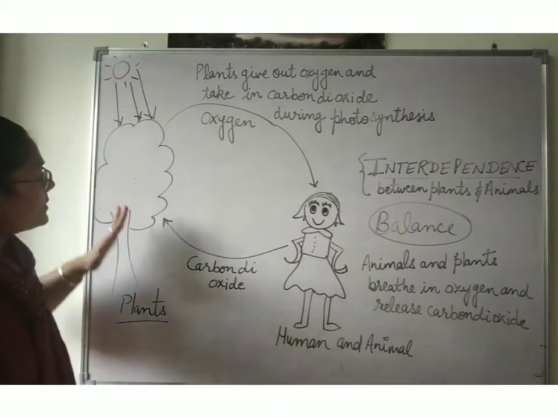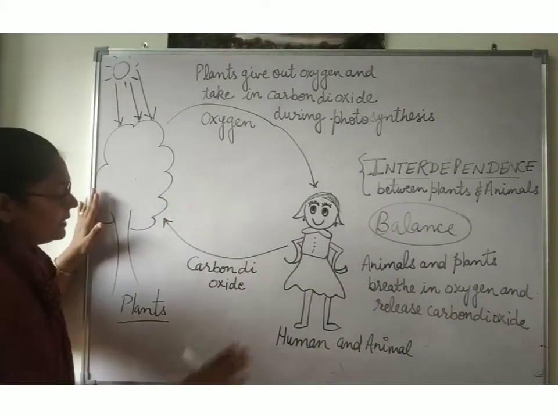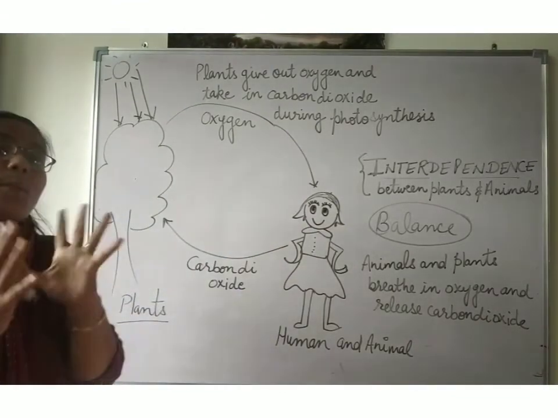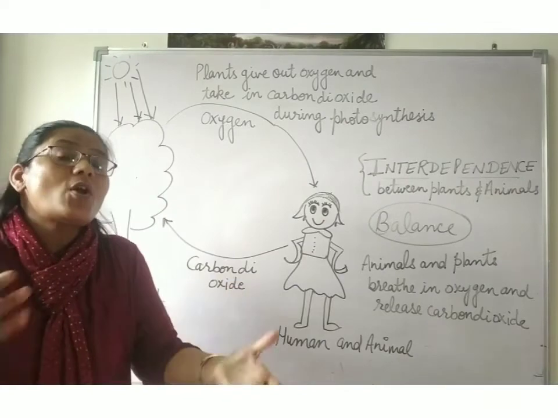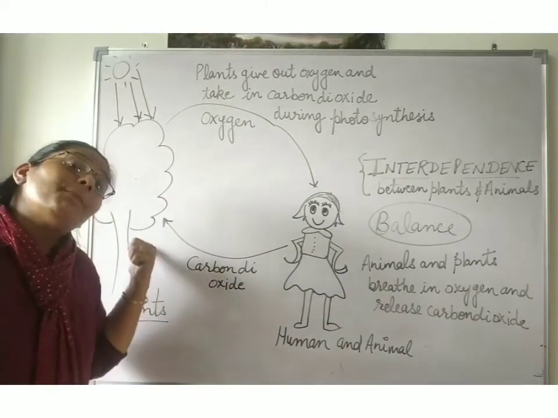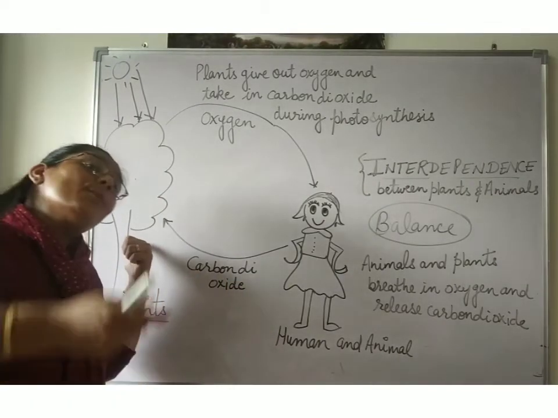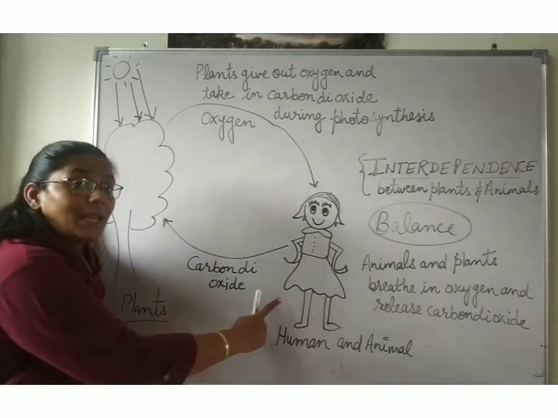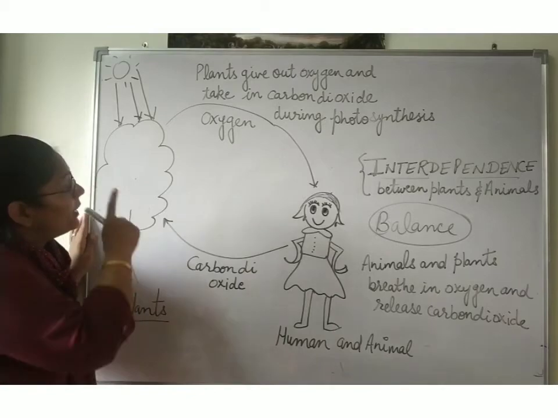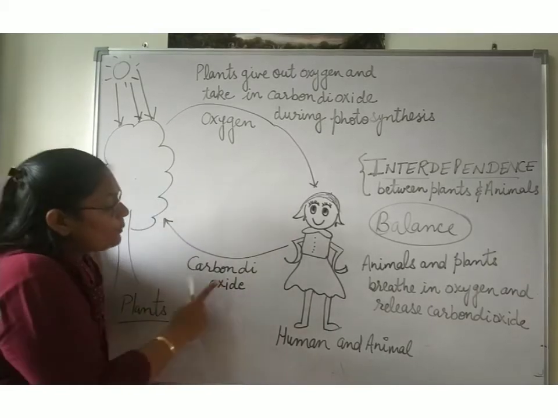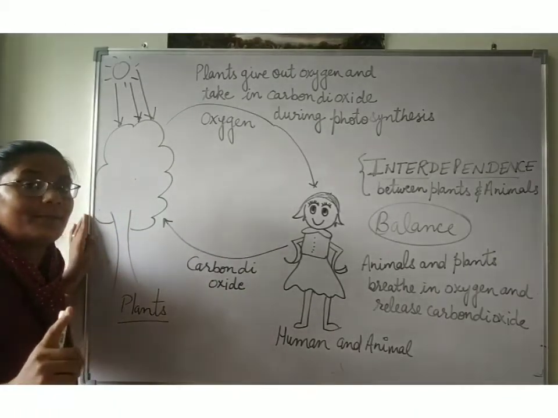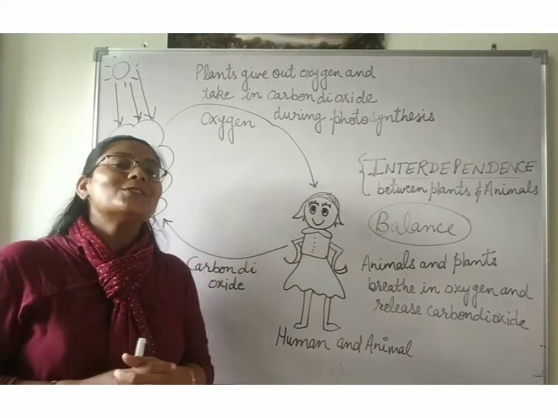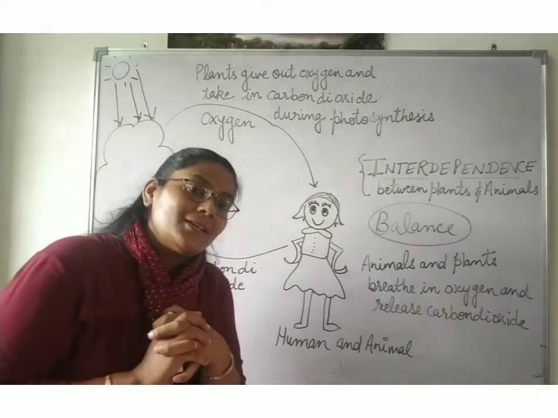The carbon dioxide which is released by human beings, they will take up and they will release more and more oxygen. Now because the plants are more, they need more carbon dioxide for photosynthesis. But because the human beings and animals will be less and plants more, the carbon dioxide will not be available for them. So they will not be able to do the photosynthesis process.